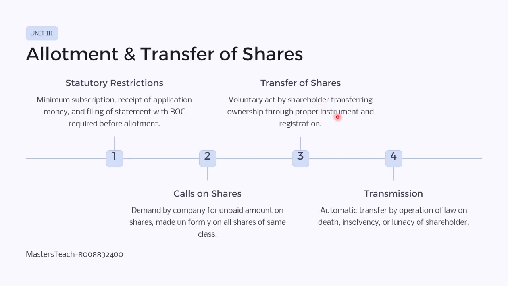Transfer of shares: a voluntary act of transferring ownership through a proper instrument and registration. Transmission: the automatic transfer by operation of the law on death, insolvency or lunacy of the shareholder.